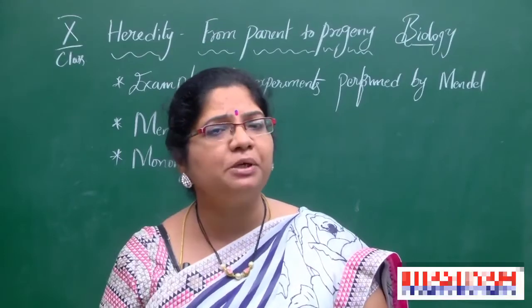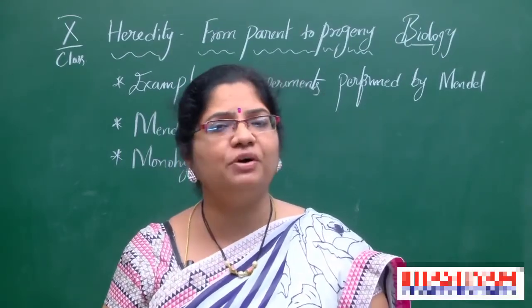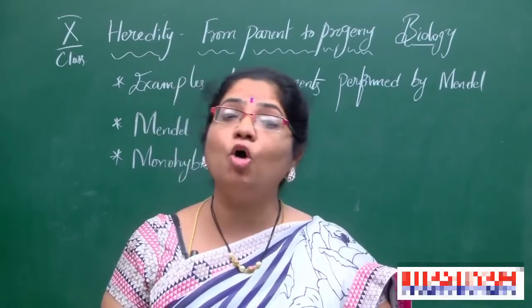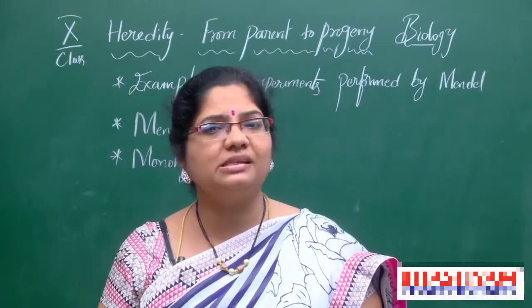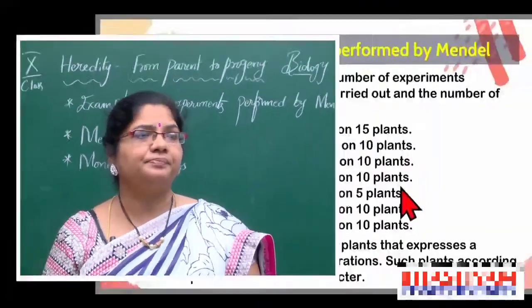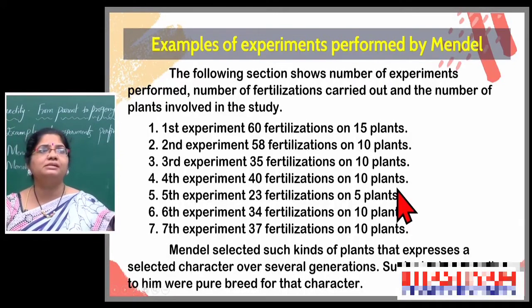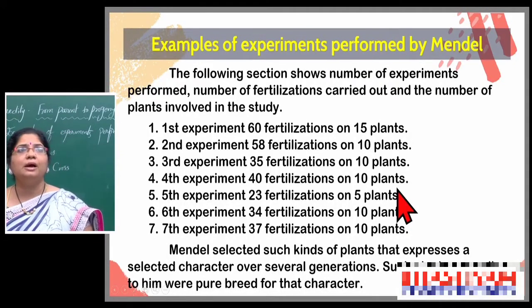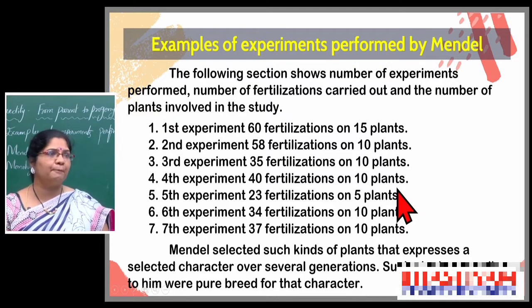How many experiments are those? How many plants did he use for his experiments? And how many fertilizations did he observe? Let us see that now on screen. So, see here, children, examples of experiments performed by Mendel. Different experiments he performed.